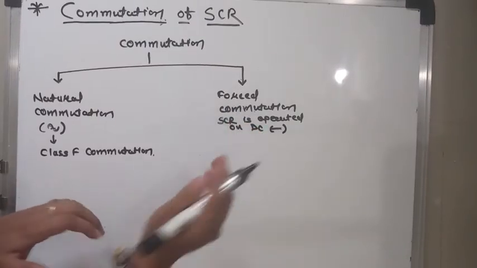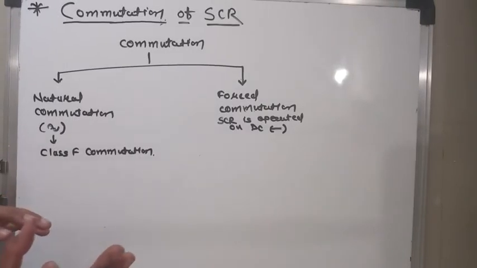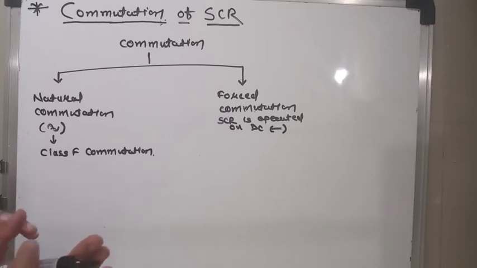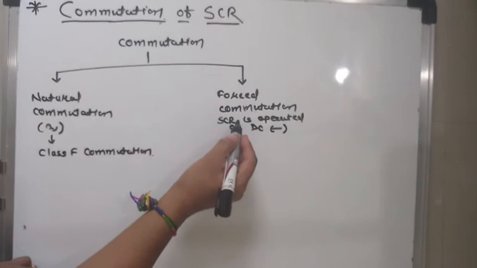As the name suggests, forced means the SCR is forced to go into the off condition, into the forward blocking state again. So the name is given forced commutation.